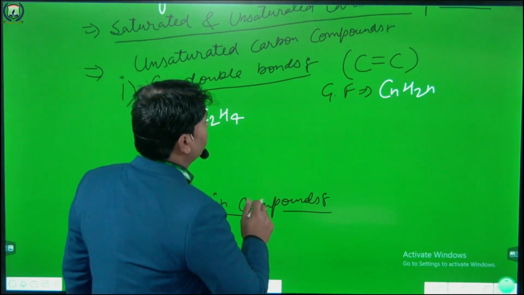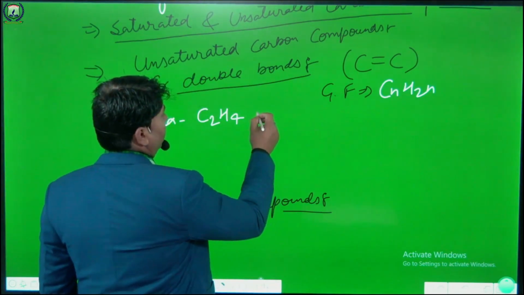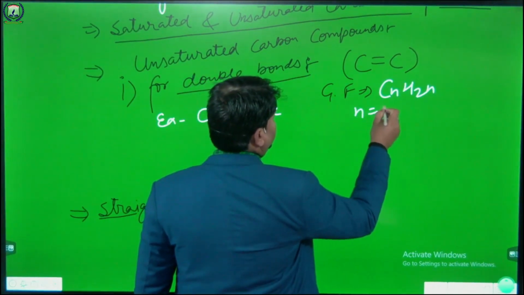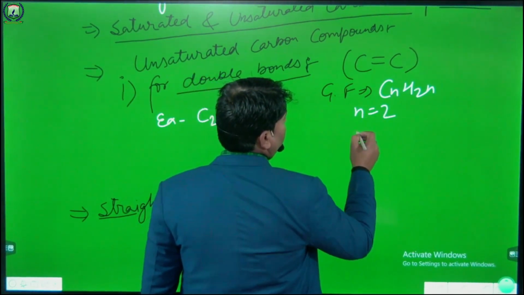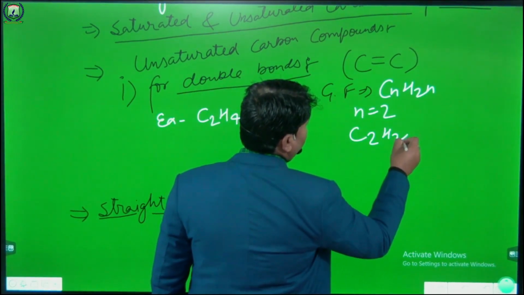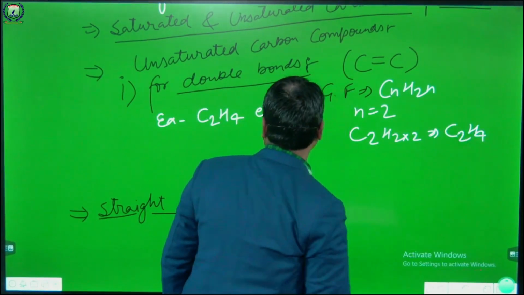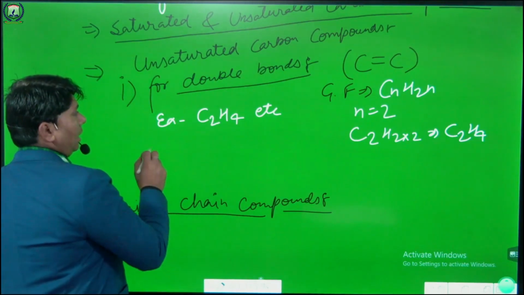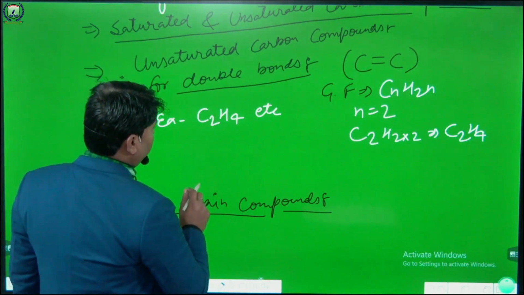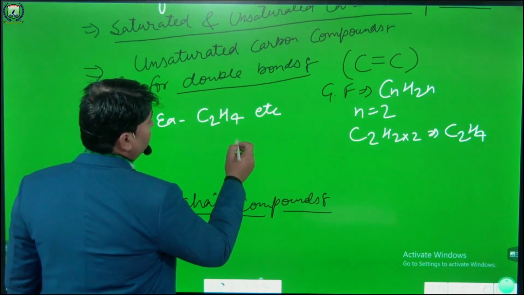ethene. Now, if we put this example in this formula, the number of carbon atoms is 2. So, if we put this in the formula, CnH2n, that is C2H2 into 2, equal to how much? C2H4. Okay. And the structure of ethene is, and it is called ene.